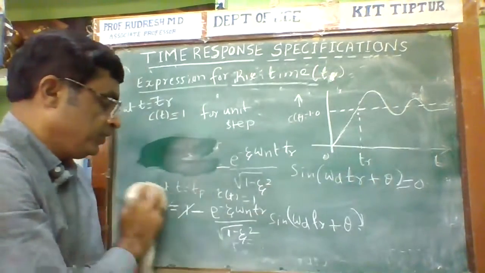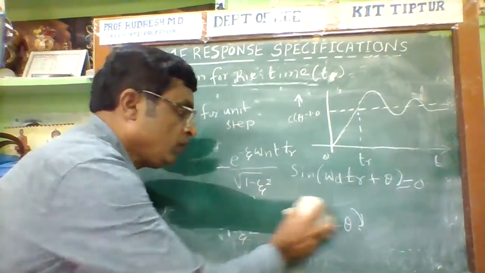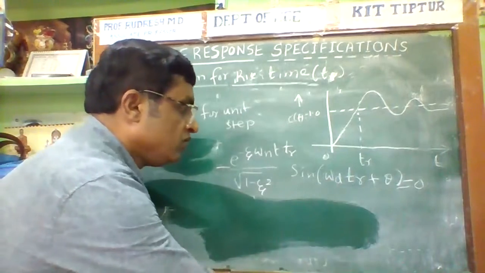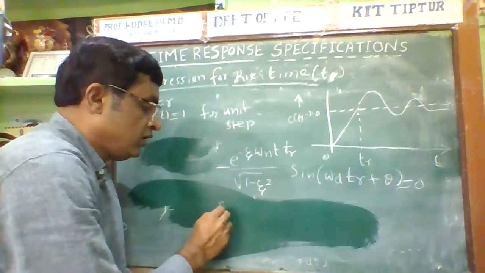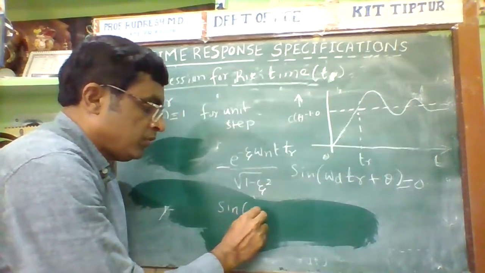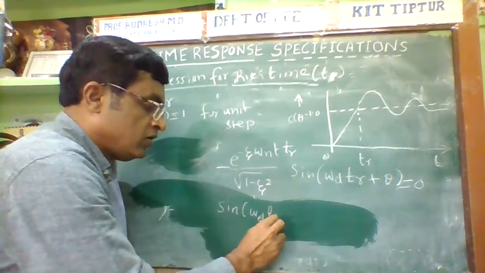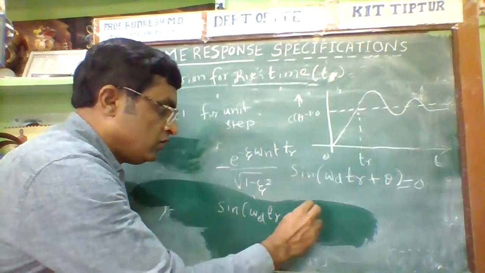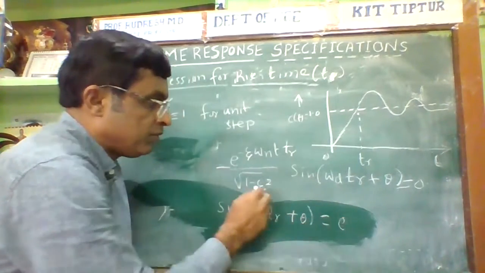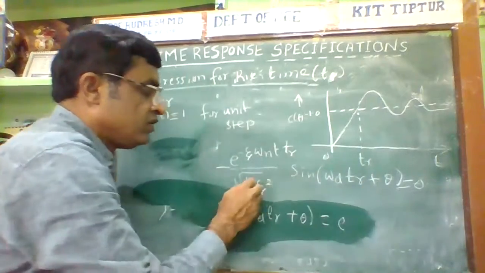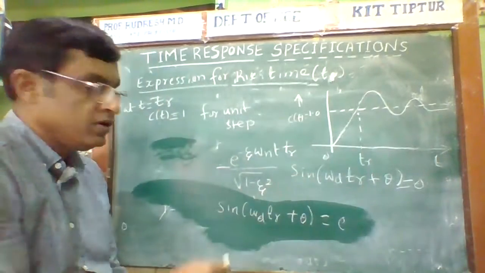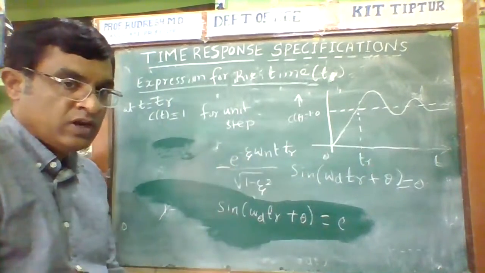Now, by cross multiplication, sin of omega d Tr plus theta is equal to 0. If I multiply 0 with this term and cross multiply, this term gets cancelled.